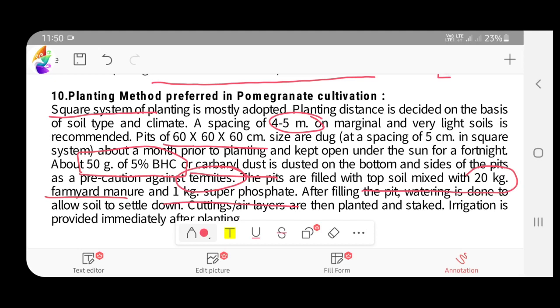After filling the pit, watering is done to settle down the soil. Then cuttings or air layerings are planted and staked. In this planting, what we are going to read is the square system, 5 by 5 meter, 60 centimeter cube, dug prior to 1 month, 50 gram of 5% BHC for termite control, and then in topsoil 20 kg of FYM along with 1 kg of superphosphate. And with this we are watering and then planting, staking, giving shade, etc.